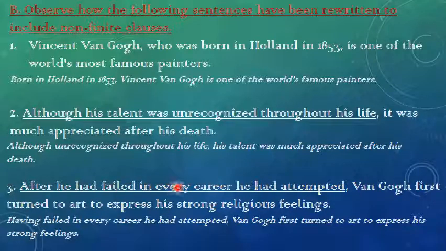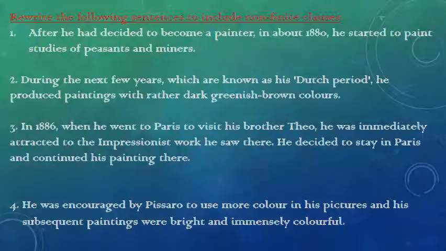After he had failed in every career he had attempted, Van Gogh first turned to art to express his strong religious feeling. So, having failed in every career he had attempted, Van Gogh first turned to art to express his strong feelings. So, having failed in every career is the non-finite clause here. Now children, rewrite the following sentences to include non-finite clauses. So here are some sentences. First I'll read out these for you and next I'll give the answers.